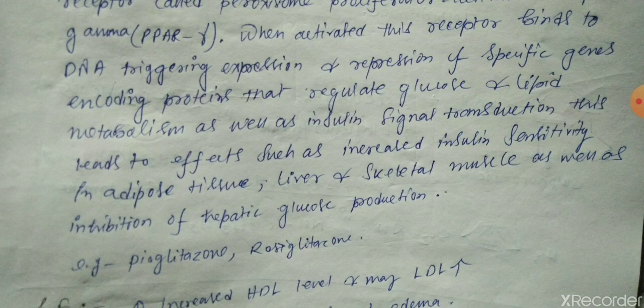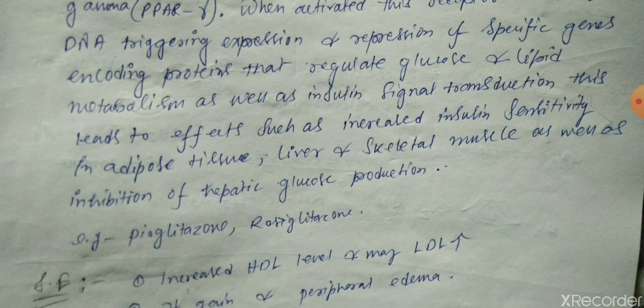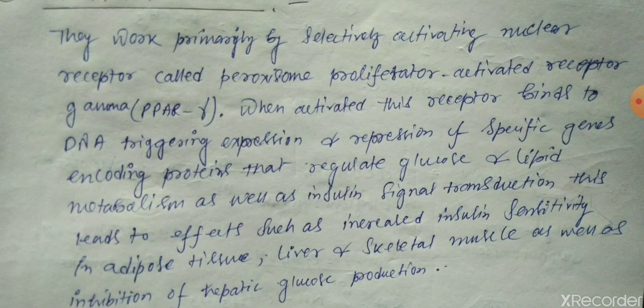Examples of thiazolidinediones are pioglitazone and rosiglitazone. Side effects are increased HDL level, and it may increase LDL. Here there is also weight gain and peripheral edema.